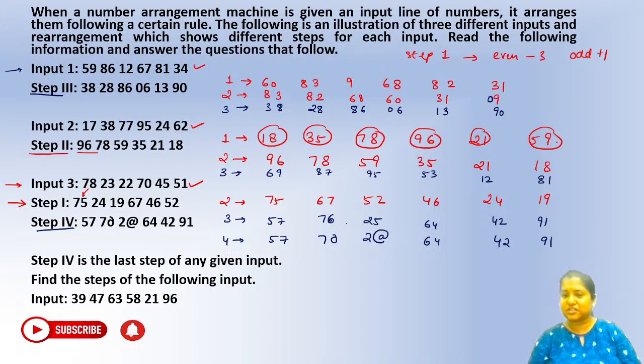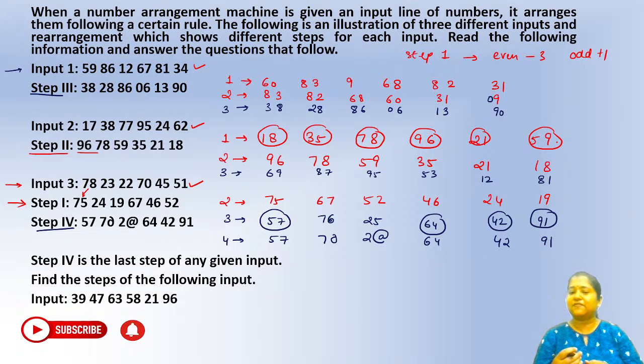So sum of digits, you can see what is the sum of digits. So 57, 7 plus 5, 12. Okay. 6 plus 4, 10. 4 plus 2, 6. 9 plus 1, 10. So if the sum of the digits is even, we have not done anything, right? It remains as it is. So 57 remains 57, 64 remains 64, 42 remains 42, 91 remains 91.